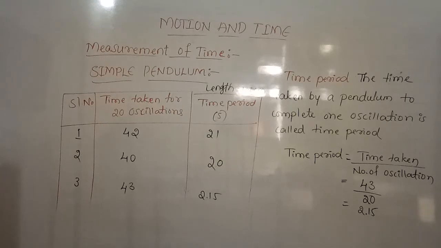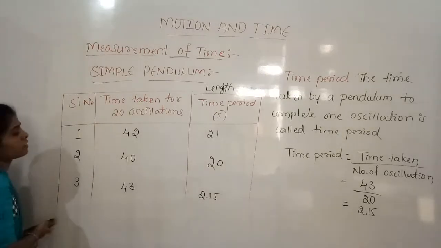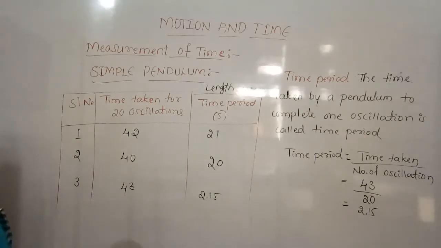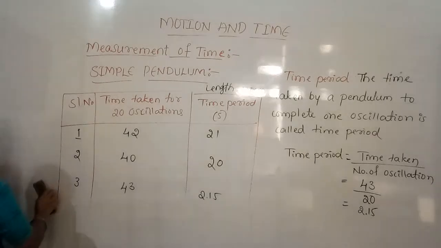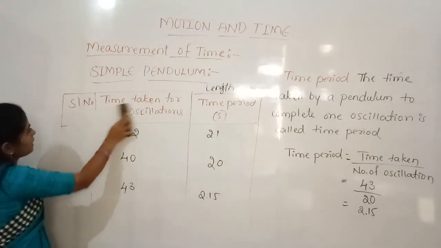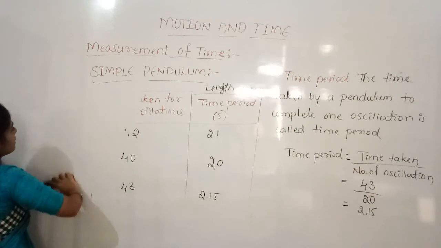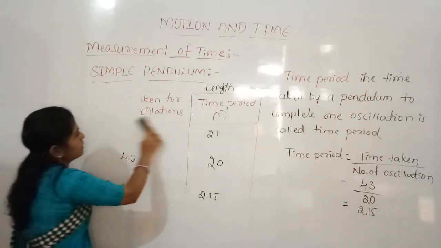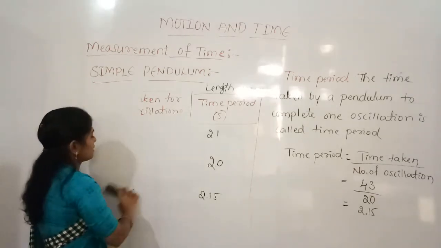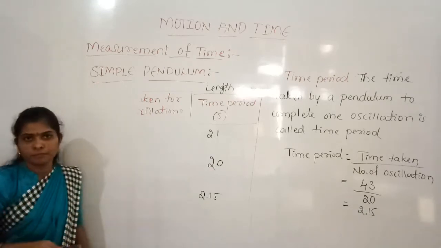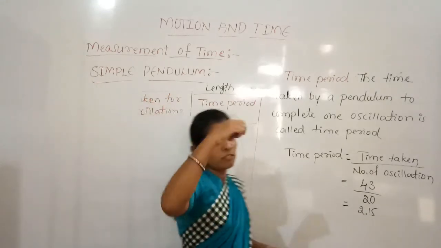And there is an interesting story behind the discovery of this time period. Once, Galileo Galilei, you might have heard his name, the famous scientist, was sitting in a church, and there a lamp was suspended on a metal chain.